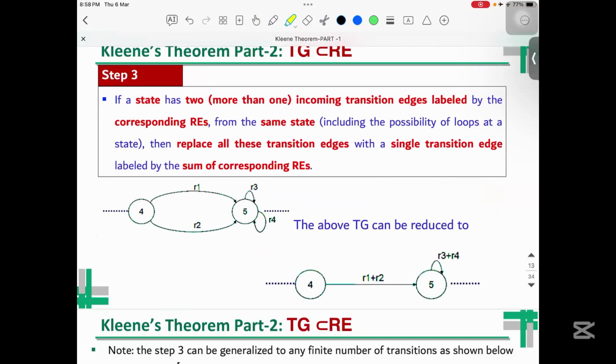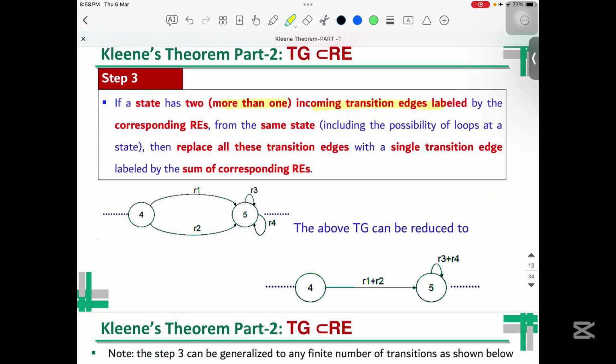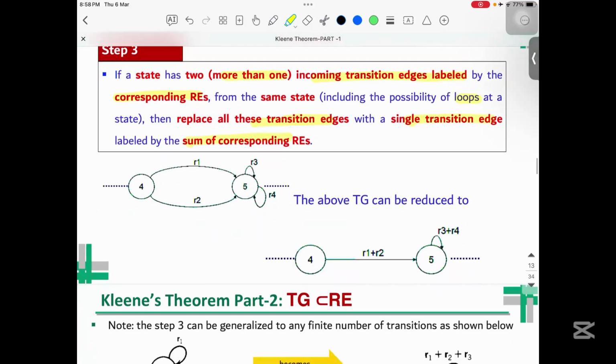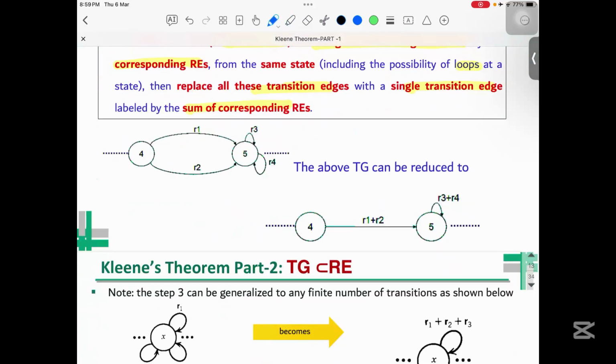Now let's see step number 3. If the state has more than one incoming transition edges labeled by a corresponding regular expression from the same state, including the possibility of a loop, then what we need to do is replace all these transition edges with a single transition edge labeled by the sum. As you can see here, we have 4 and 5. This one is incoming, this one is also incoming. It is exactly the same thing that we did previously.